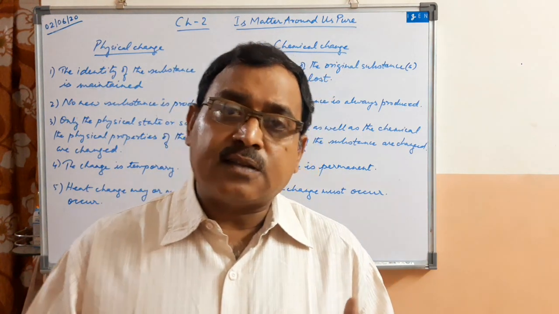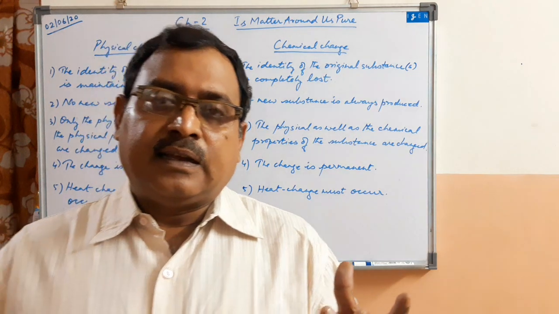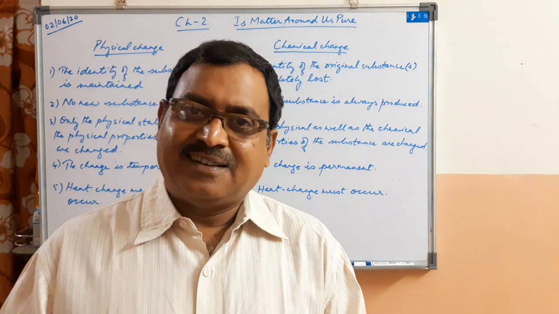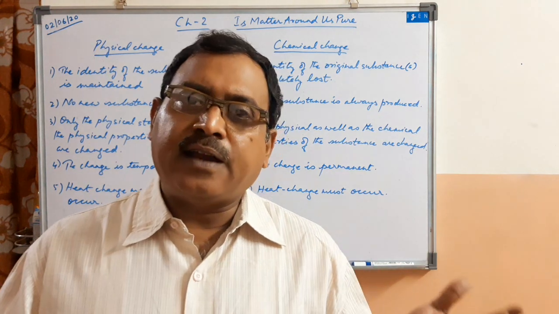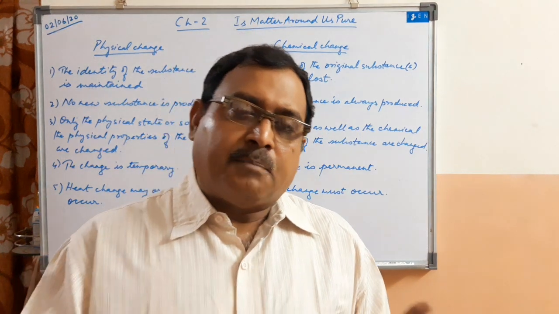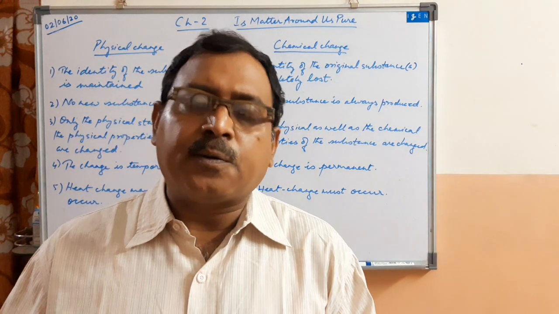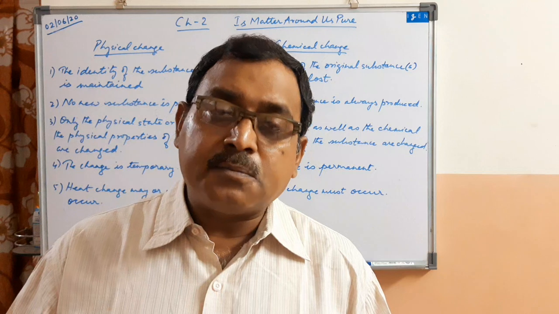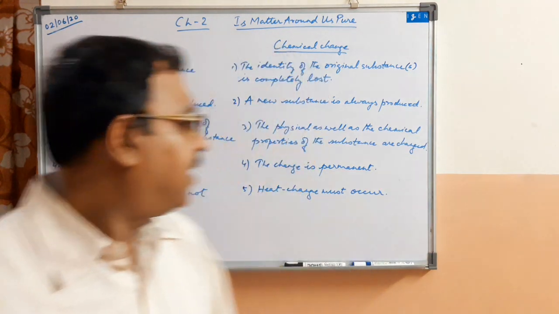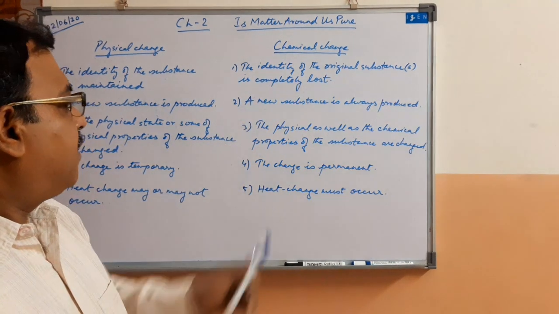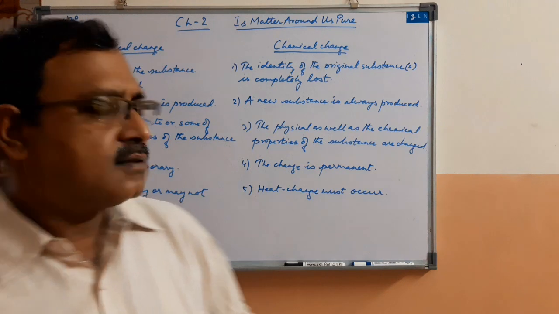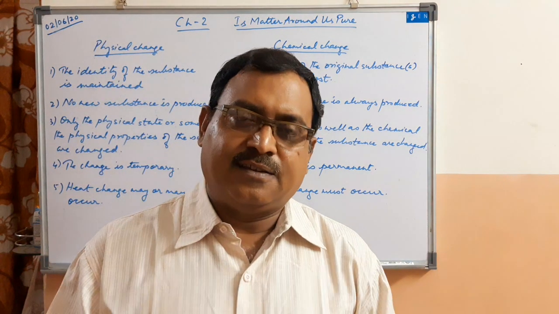Properties, physical properties. Now ice has a density less than water. It is about 0.91 gram per centimeter cube. So it floats in water. But when this ice gets converted into liquid water, the density becomes 1 gram per centimeter cube. So density is a physical property, so it may change. But in case of chemical change, the physical as well as the chemical properties of the substance are changed totally.